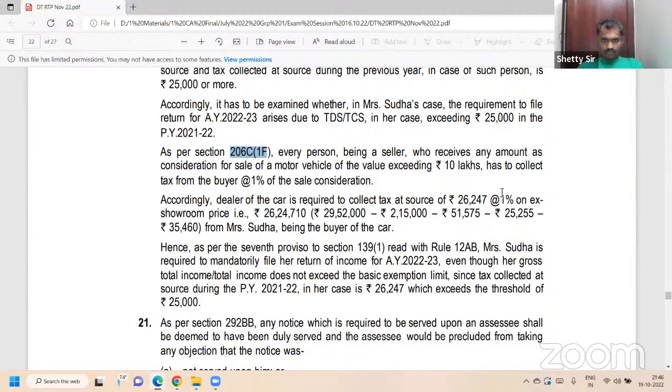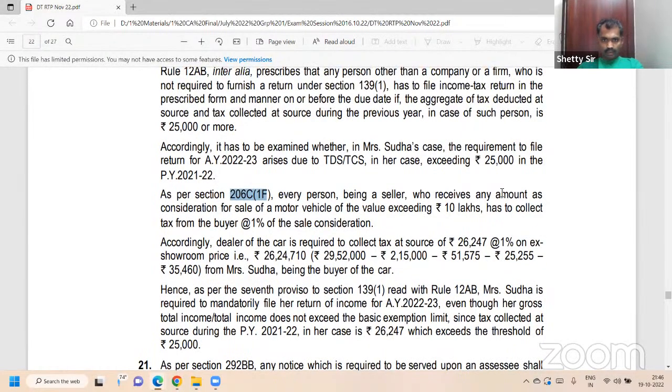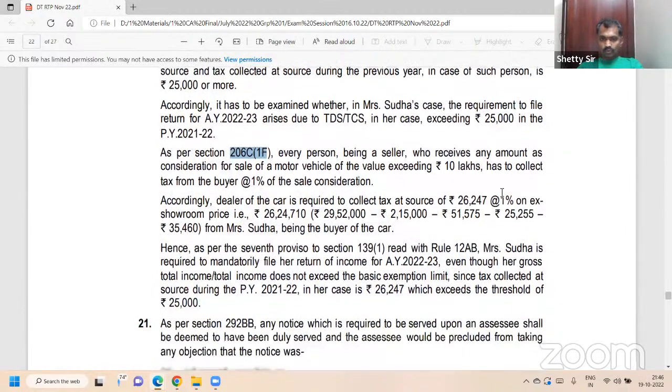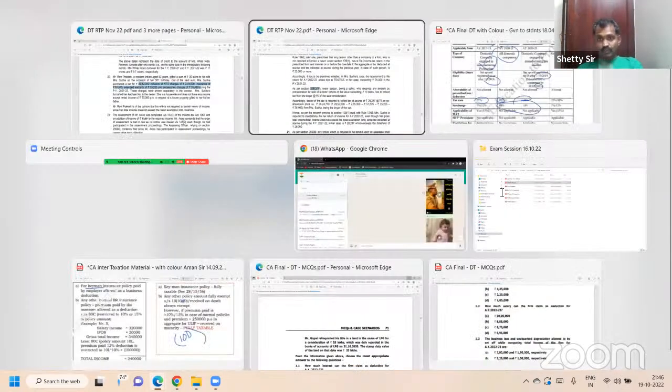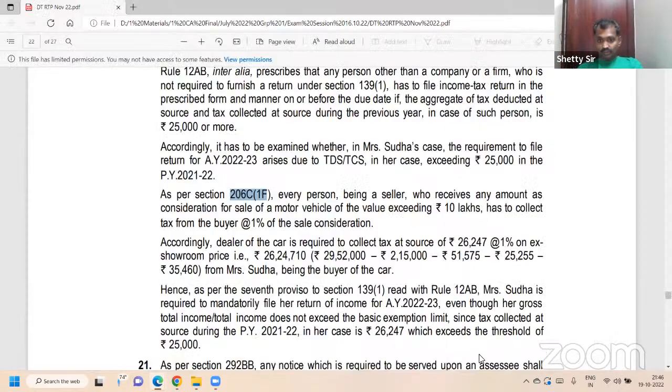Correct? Yes, sir. So 26,000 is the amount. The aggregate of TDS and TCS should be how much? 25,000.